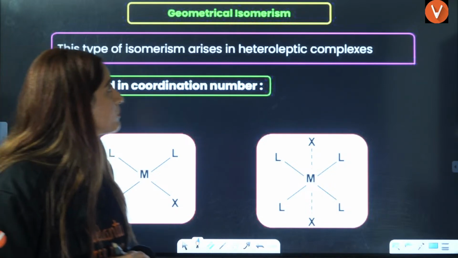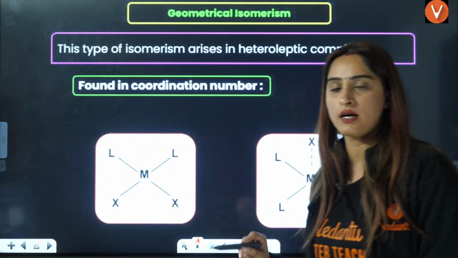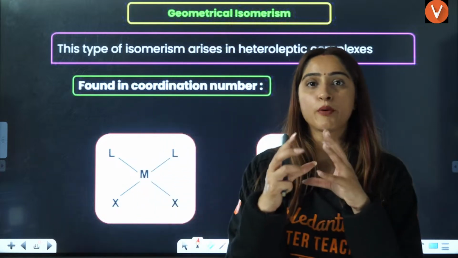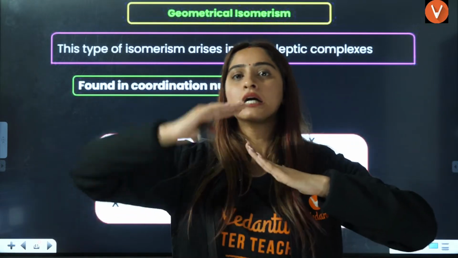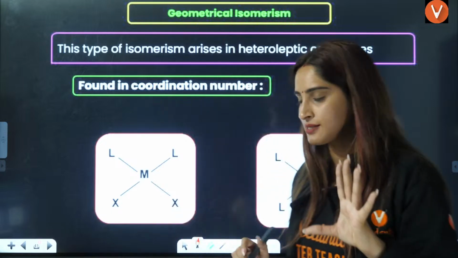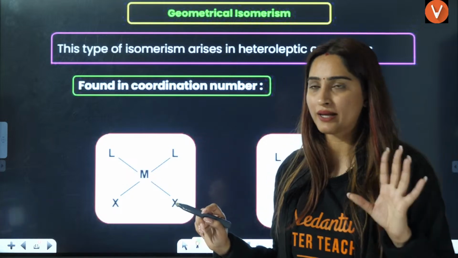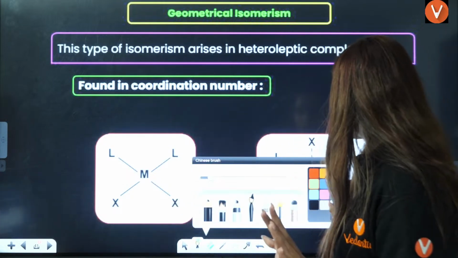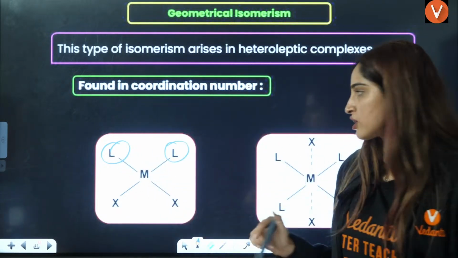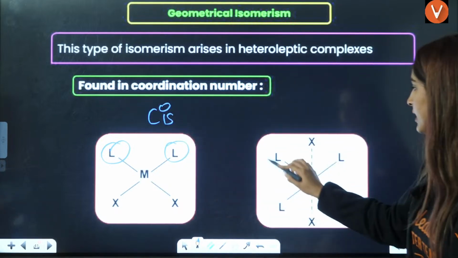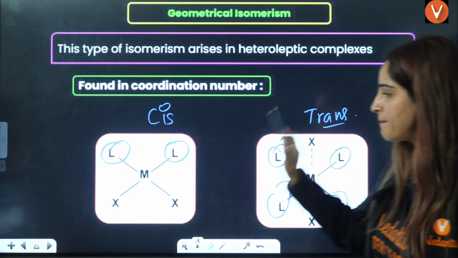Okay, so if you talk about geometrical isomerism, let's take cis and trans. Cis means next to each other, trans means opposite to each other. Just remember this. In geometrical isomerism, we also have facial and meridional in one case. In this particular isomerism, if the same kind of ligands are next to each other, that is cis. And if the same kind of ligands are opposite, that is called trans isomerism.